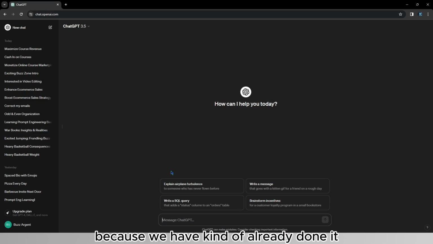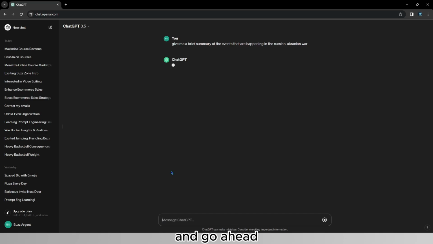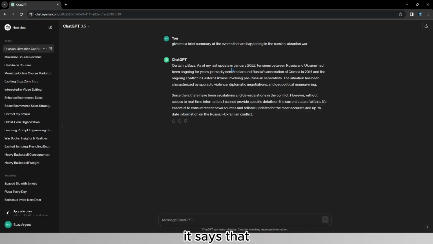And the reason I'll do this is because we have kind of already done it 2 minutes ago, but I'll explain how this works. So basically, let's take, for example, an event that has happened after January 2022. For example, the Ukrainian versus Russian war. If I go ahead and type, "Give me a brief summary of the events that are happening in the Russian-Ukrainian war," and go ahead and send it, as you can see, it says that its last update is in January 2022, but it cannot provide specific details because it doesn't have access to real-time information. Therefore, we are going to fix this.